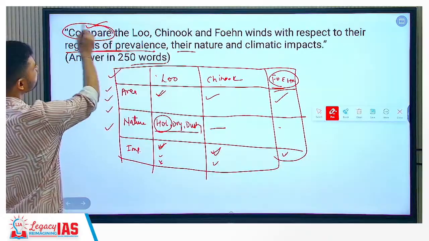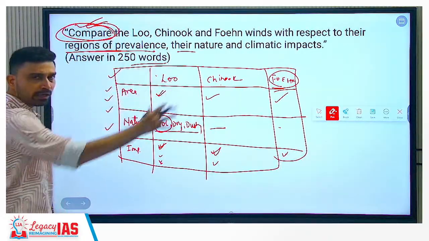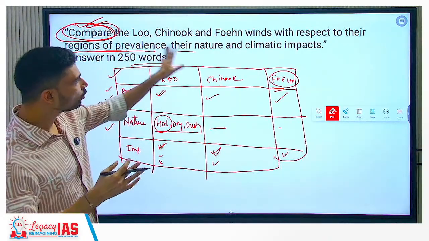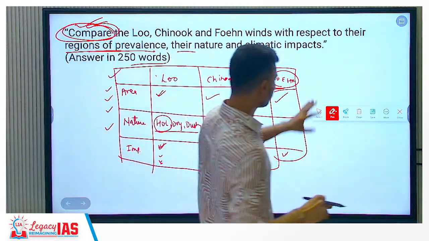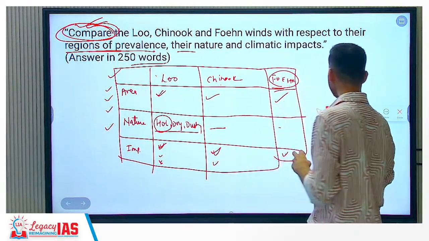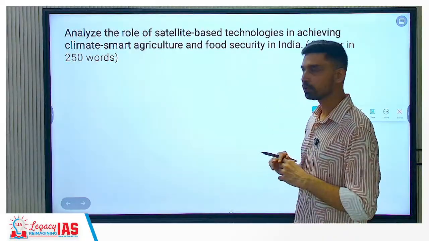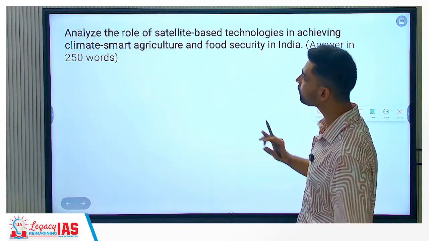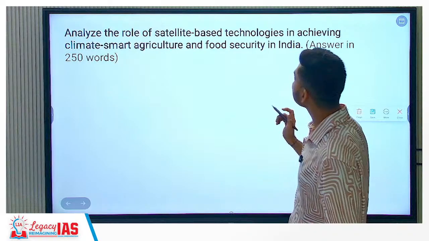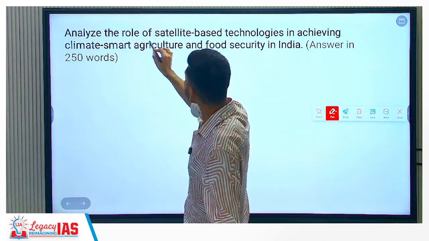That's how you could have presented your argument in the comparative form by drawing a table and talking about each of these aspects of the answer. So when you're making it like this, it is understandable that you have covered almost all aspects of the demand of the question. The next is: analyze the role of satellite-based technology in achieving climate smart agriculture.